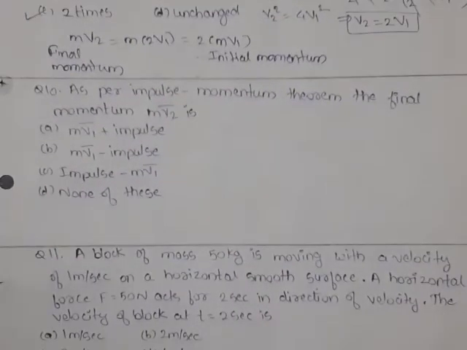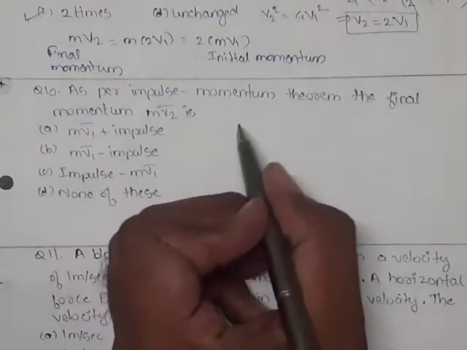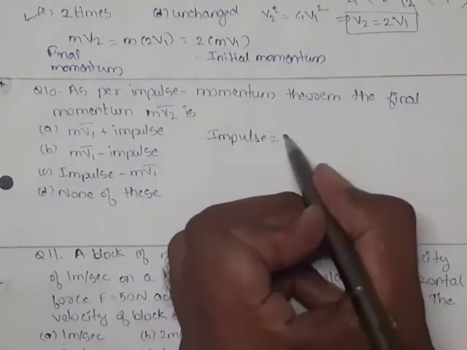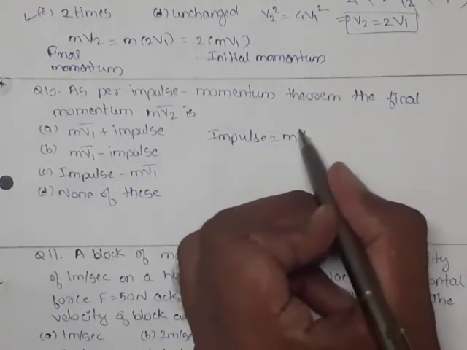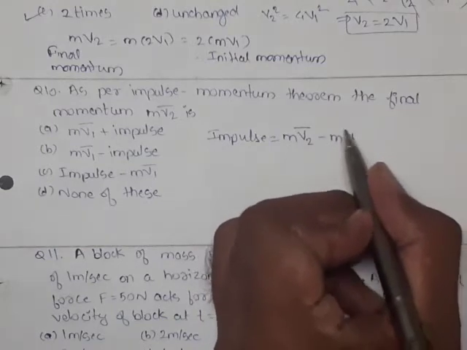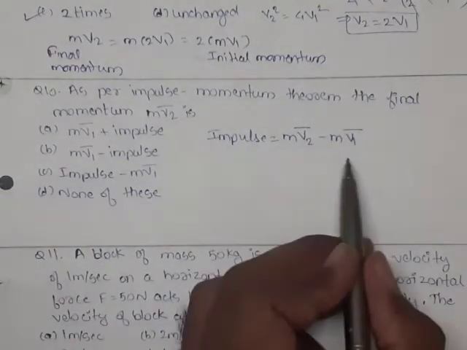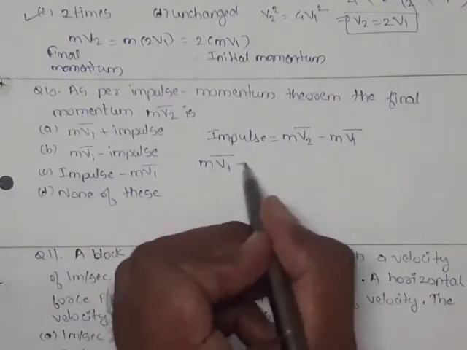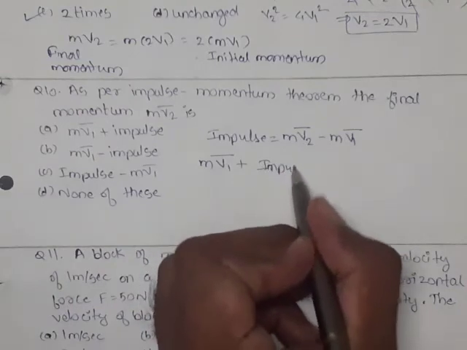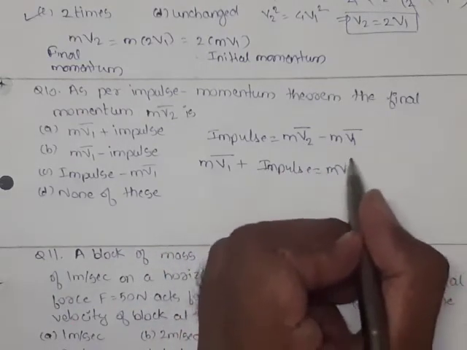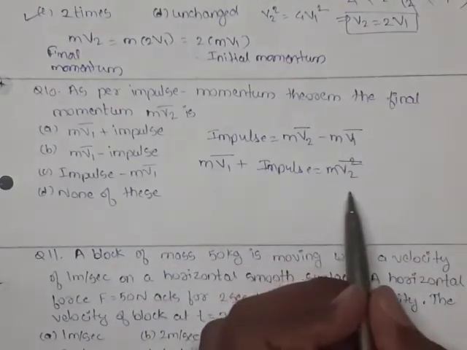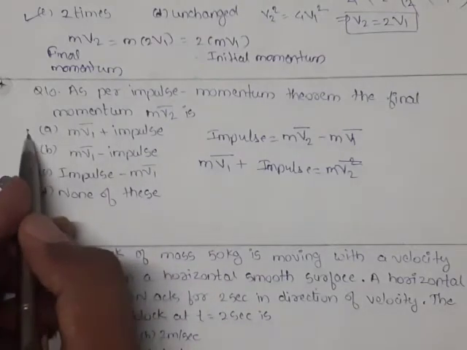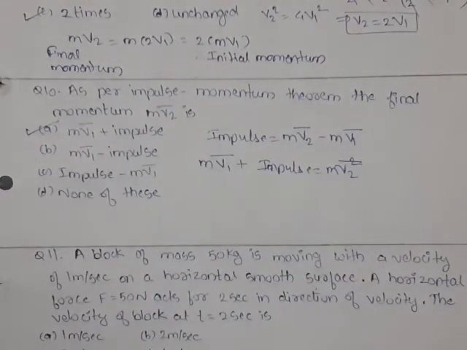Then question 10. As per impulse momentum theorem, impulse is equal to change in momentum. It is mv2 bar minus mv1 bar. Velocity is a vector quantity. Now if mv1 is taken towards left, it is mv1 bar plus impulse equals to mv2 bar, which is nothing but this mv2. So mv2 is equal to mv1 bar plus impulse. So for question 10, option A is correct.